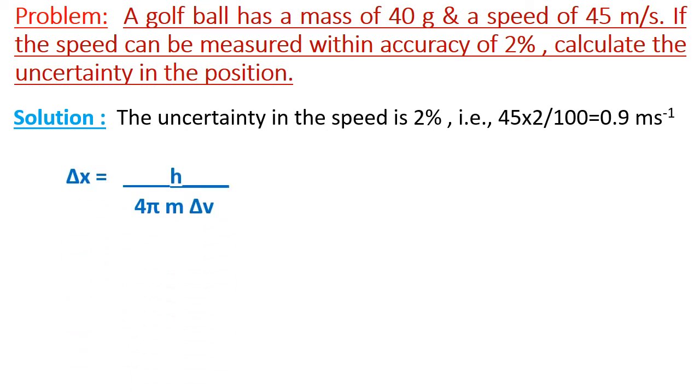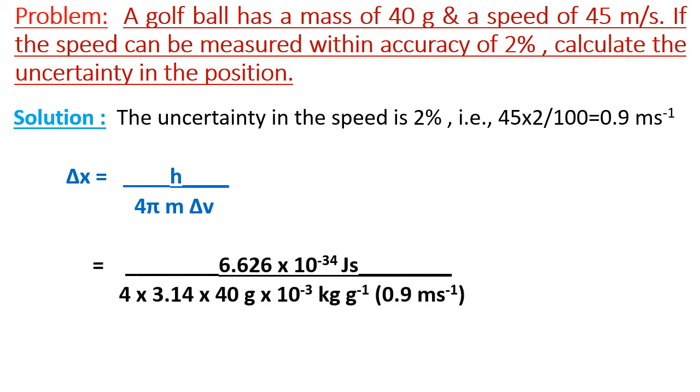Delta x, that is uncertainty in position, is equal to h over 4 pi into m into delta v, where h is Planck's constant, whose value is 6.626 into 10 to the power minus 34 joule second, divided by 4 into pi, value 3.14, into m, the mass of golf ball, that is 40 gram into 10 to the power minus 3 kg per gram, into uncertainty in velocity, 0.9 meter per second, which is calculated above.